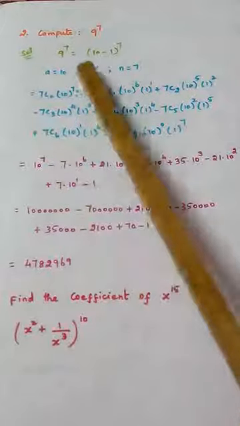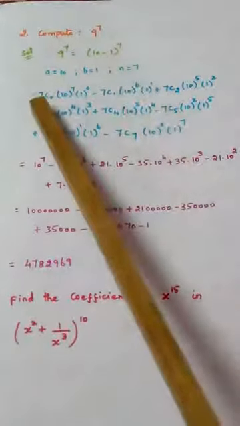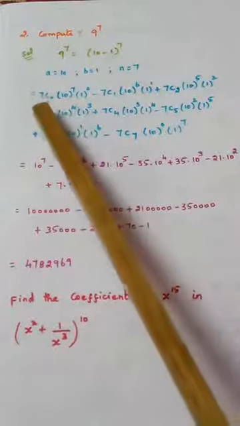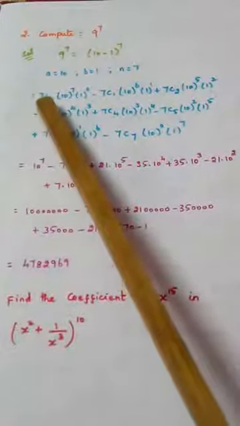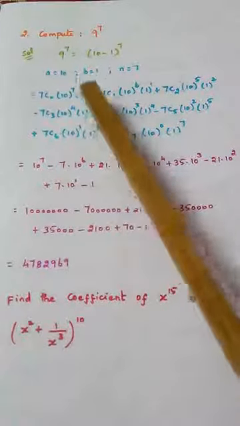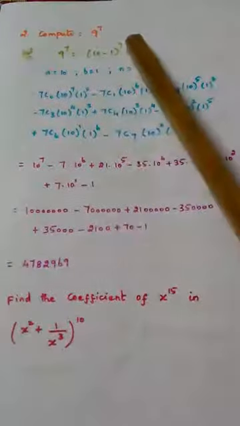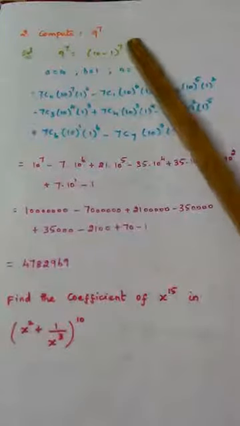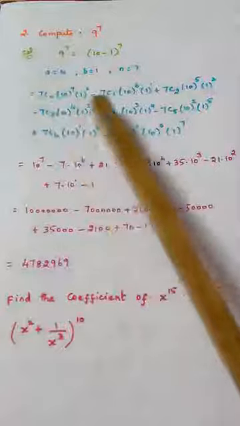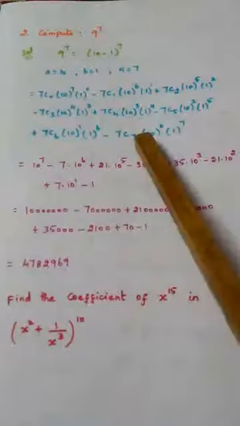What is the formula for A minus B whole power n? NC0, directly I have substituted. You just write the formula and then substitute. NC0, which means 7C0, A power n, B power 0. Since the power is 7, we will be having 8 terms: 1, 2, 3, 4, 5, 6, 7, 8.